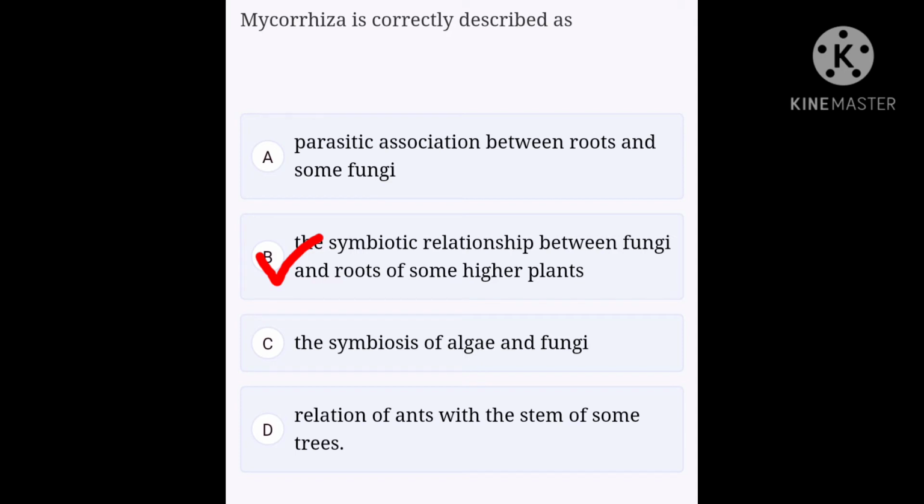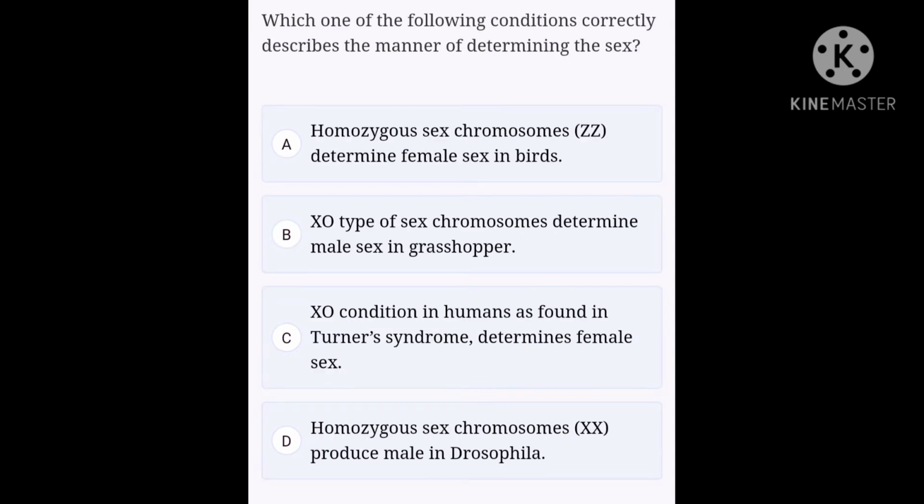Okay, next one. Which one of the following conditions correctly describe the manner of determining the sex? Option A, homozygous sex chromosome ZZ determines female sex in birds. Option B, XO type of sex chromosomes determine male sex in grasshopper. Option C, XO condition in humans as found in Turner syndrome determines female sex. Option D, homozygous sex chromosomes XX produces male in Drosophila. The right option for this question is B.